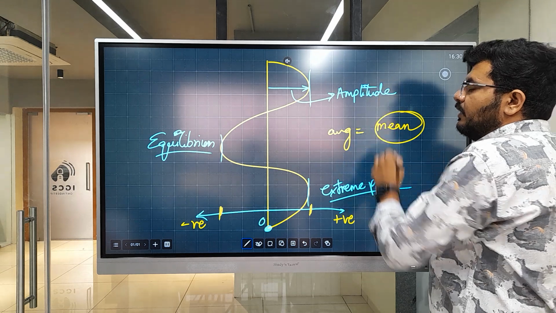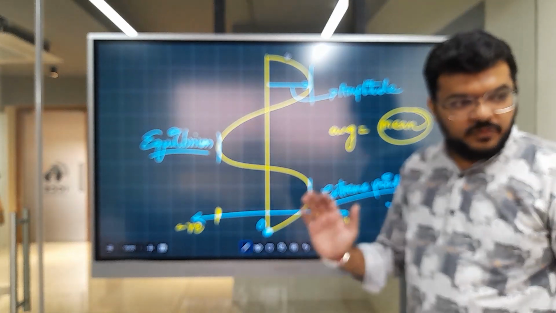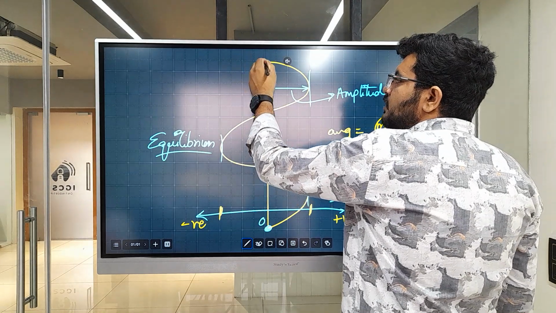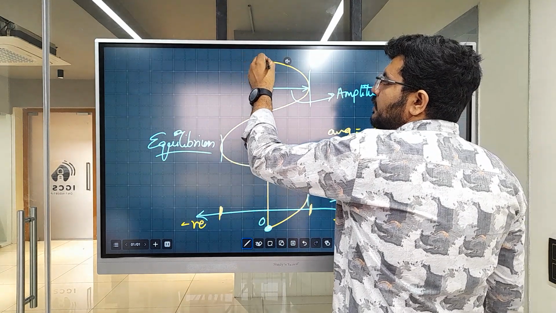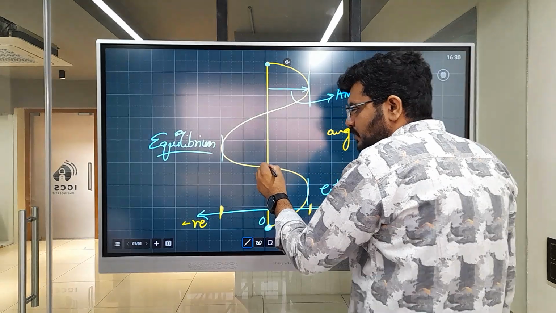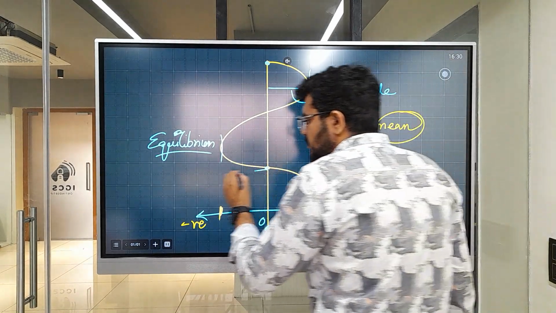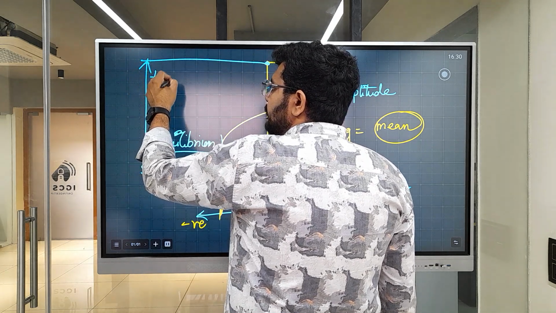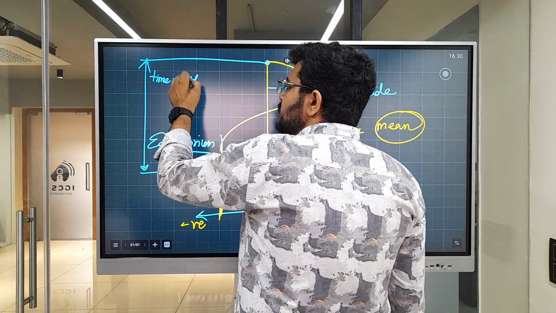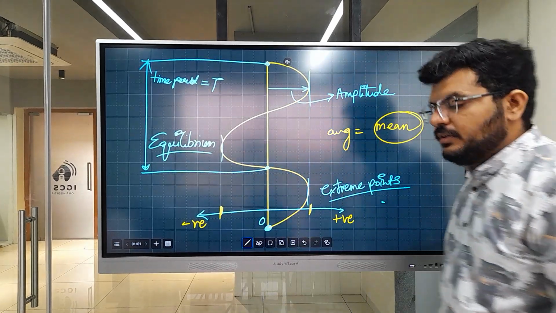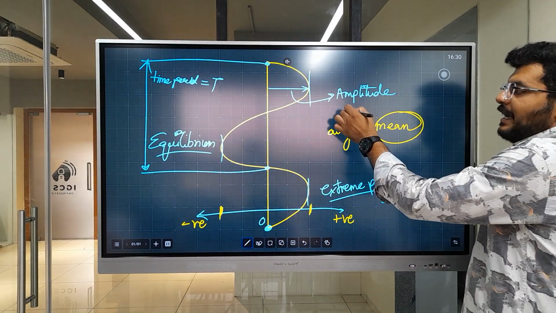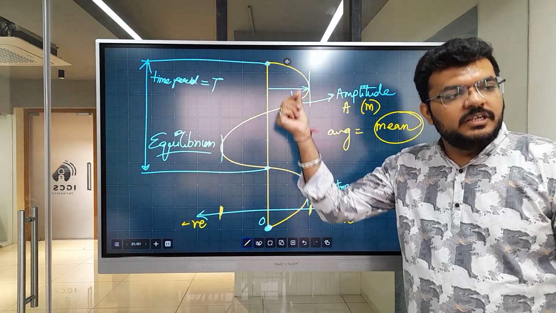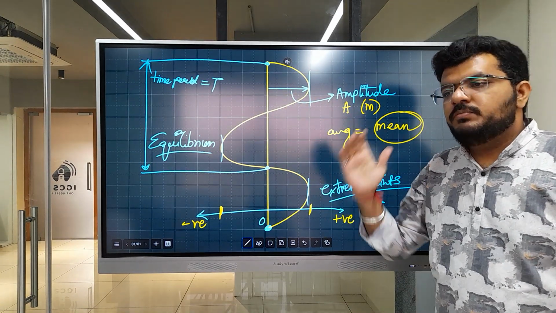Right? And if I notice the time taken for the pendulum to start from here and come till here, this time is nothing but time period. Time period is denoted by capital T. Amplitude is denoted by capital A and it is measured in meters because it is maximum displacement from mean position.